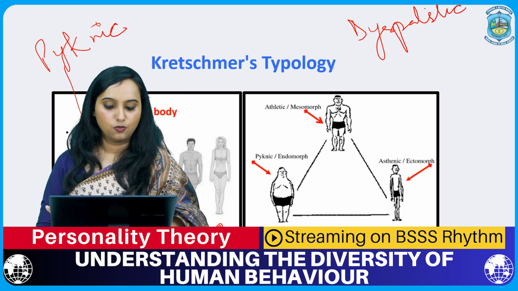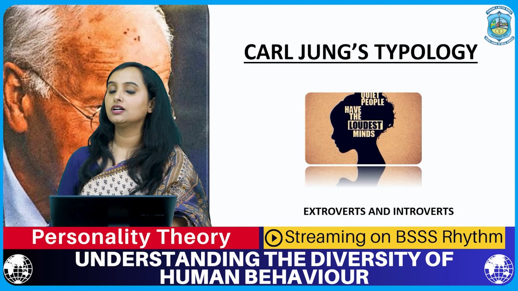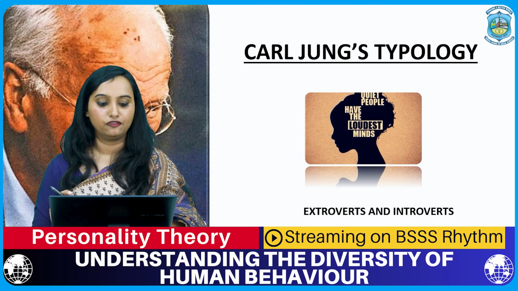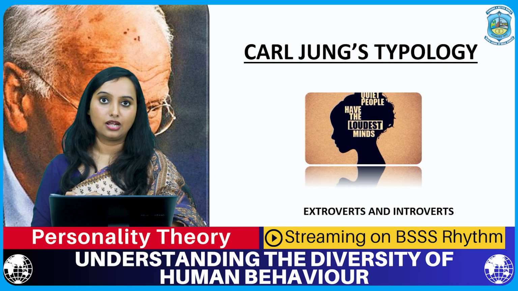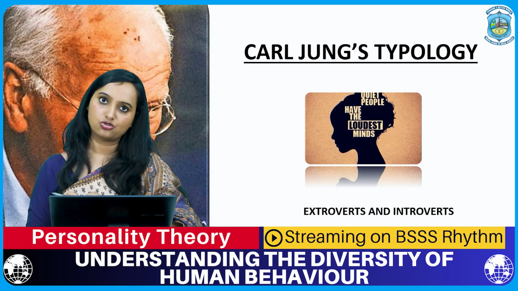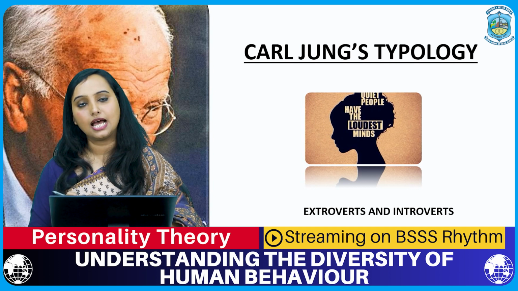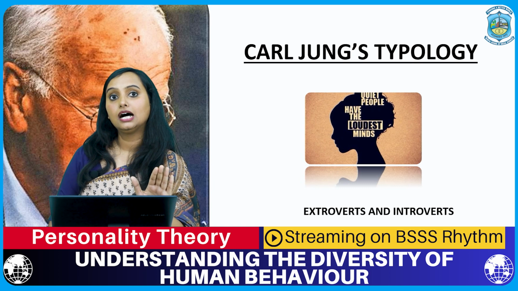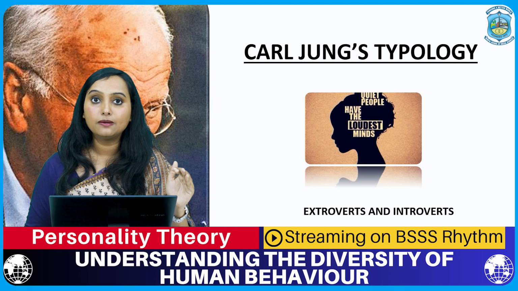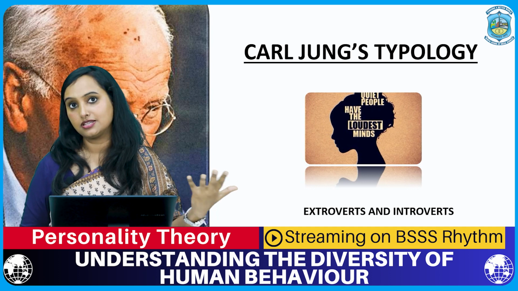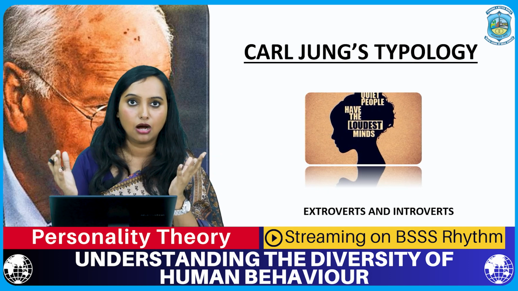Let's move on to the next one, that is Carl Jung's typology. We all have heard of this name, Carl Gustav Jung, and he simply said that the typology can be brought down to introverts and extroverts. I think these two names are very familiar to us. Extroverts are the ones who are very sociable, right? Their energy is driven by the presence of other people around them. They love to meet people. They love to spend their time outdoors.